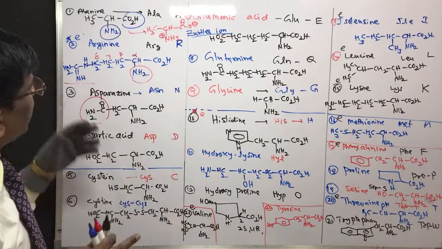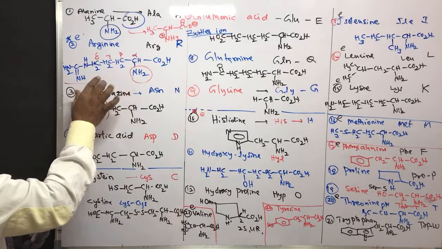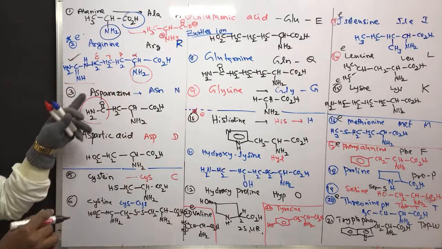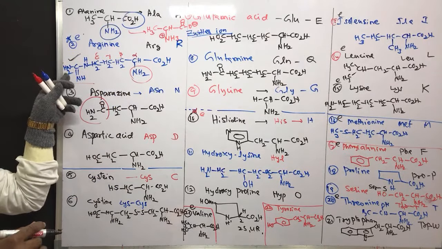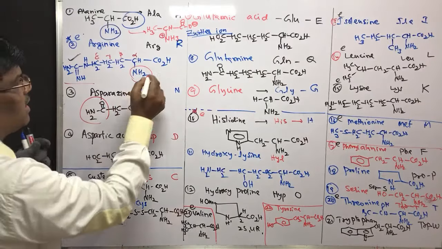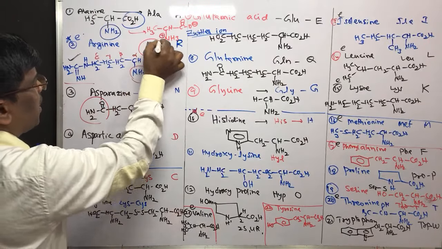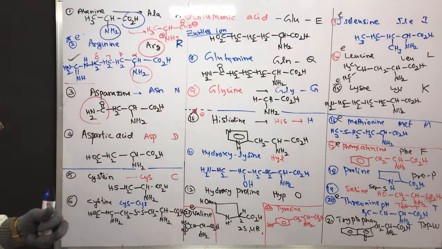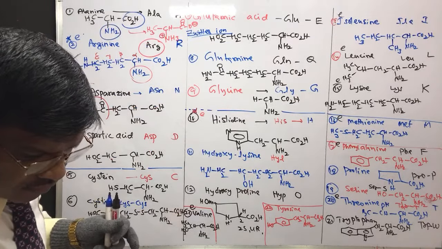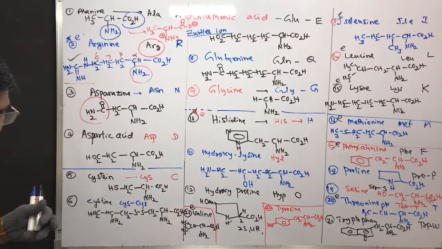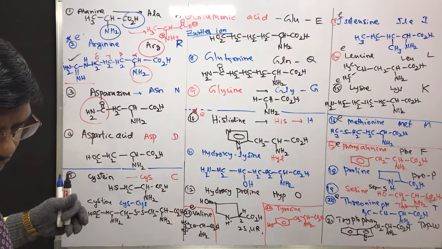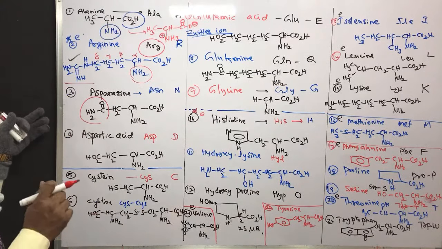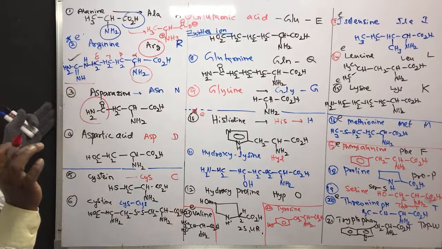But when you look deeper into the structures, arginine has an extra amine group. So it is a basic amino acid. Before that, let me clarify acidic amino acids.